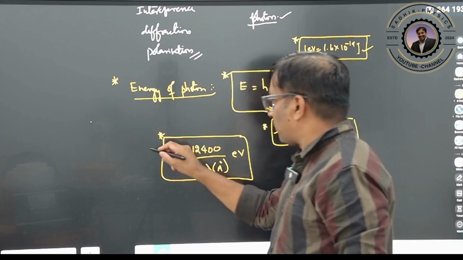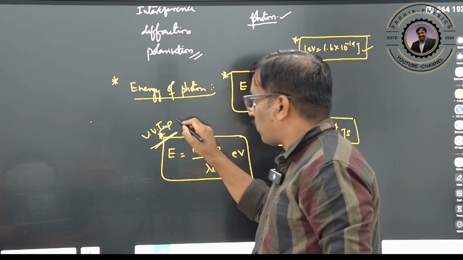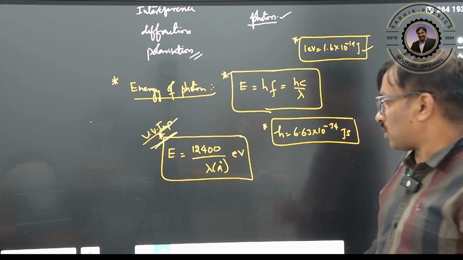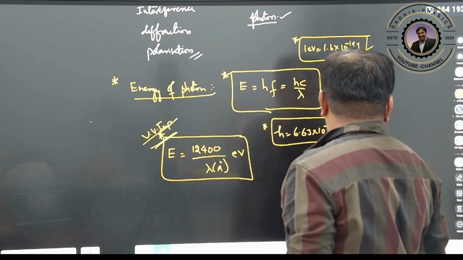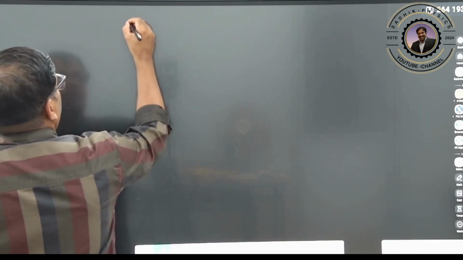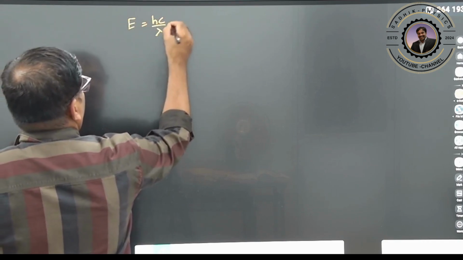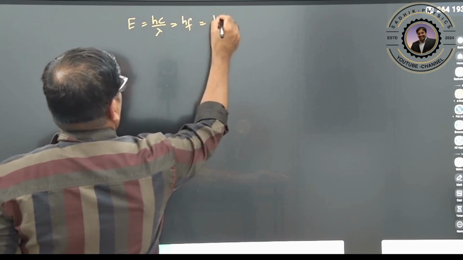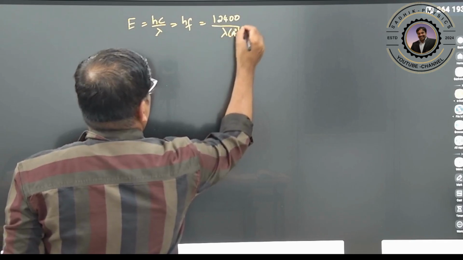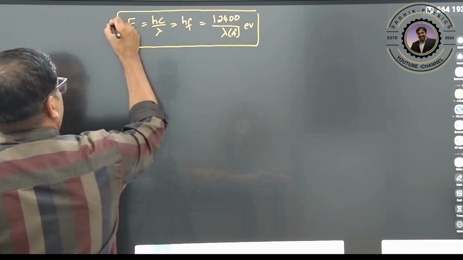This formula is very important for those who are preparing for competitive examinations. We will do some questions on this also. First, let us discuss the energy, and all about the photon. Energy of the photon is hc by lambda, therefore h into f, or you can write 12400 by wavelength in angstroms, in electron volts. This is the energy of the photon.